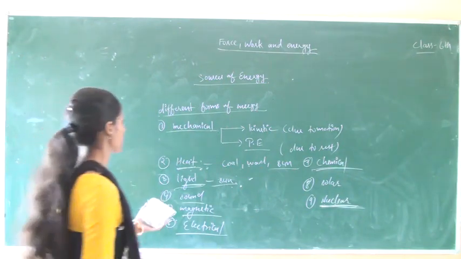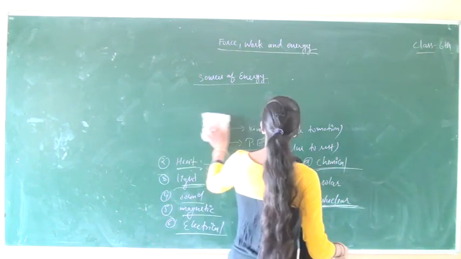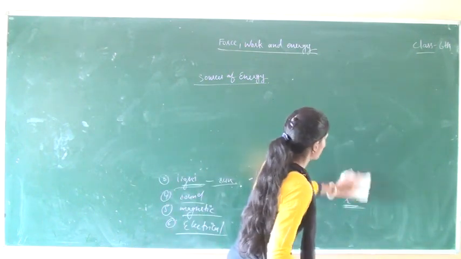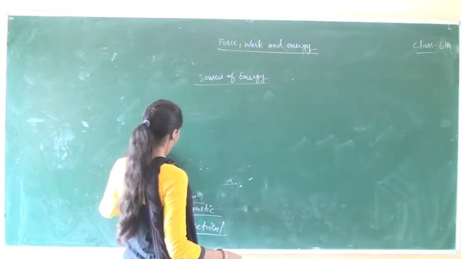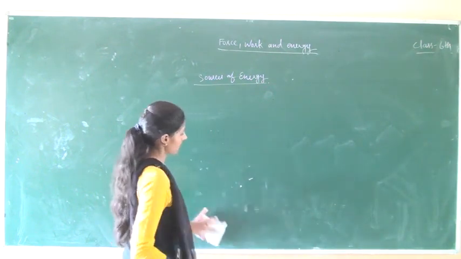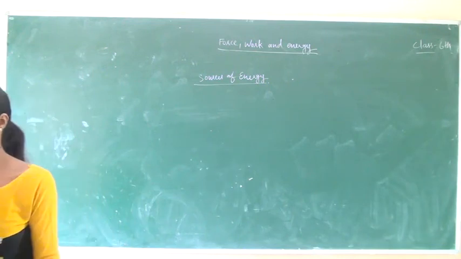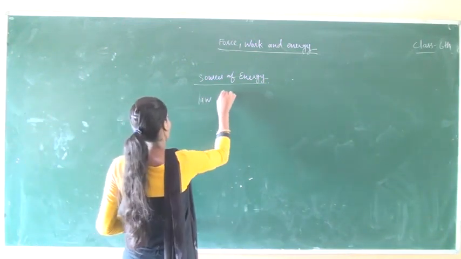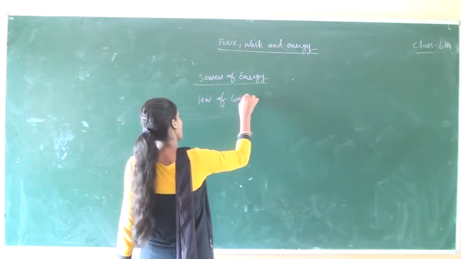Okay students, after that, on the basis of this energy, we study a law which is known as the law of conservation of energy.